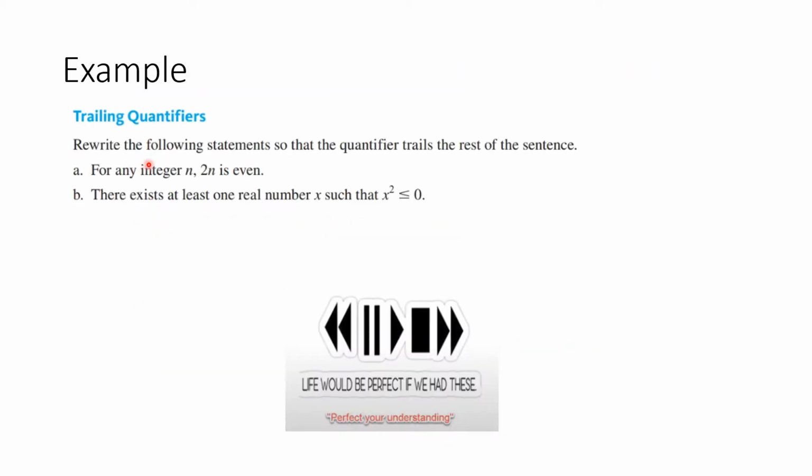There's another example dealing with trailing quantifiers. We're to rewrite the following statement so that the quantifier trails the rest of the sentence. For any integer n, 2 times n is even, and there exists at least one number x such that x squared is less than or equal to 1. You know what to do. Let's see how you did.